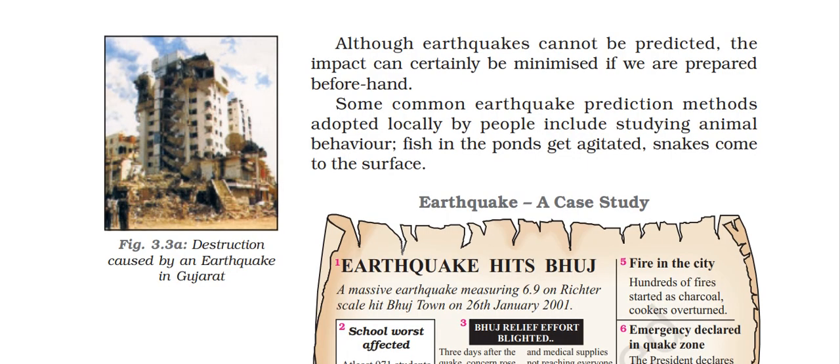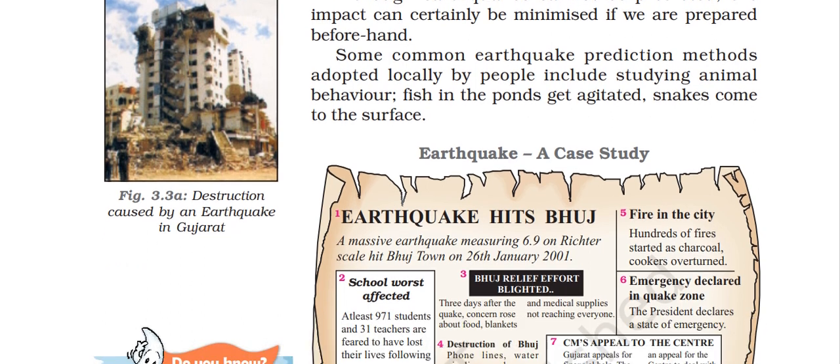Although earthquakes cannot be predicted, the impact can certainly be minimized if you are prepared beforehand. Some common earthquake prediction methods adopted locally by the people include studying animal behavior. Fish in the ponds get agitated, snakes come to the surface.